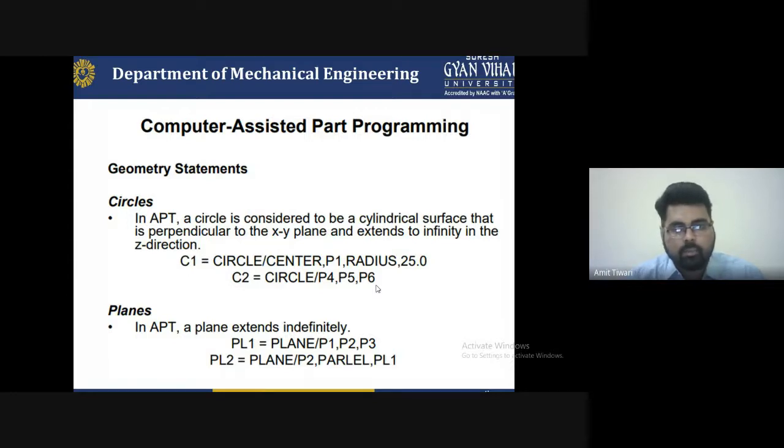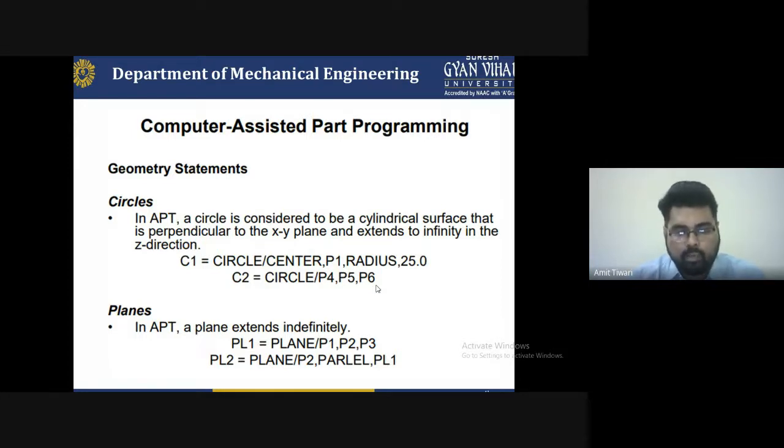Next, the plane in APT means a plane extended infinitely. It will not extend by itself; it has to be extended as per our requirement. PL1 is PLANE/P1, P2, and P3. The second is PL2, that is PLANE/P2, comma, PARALLEL, comma, PL1. So this is the format you use for PL, that means the plane.